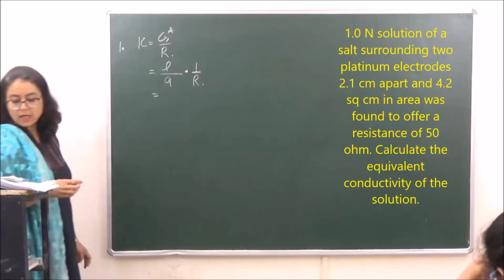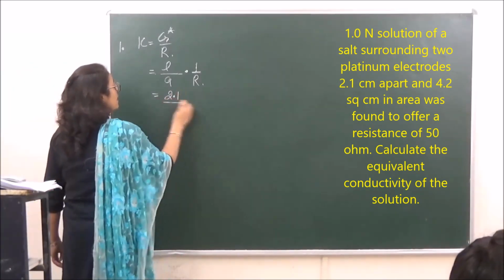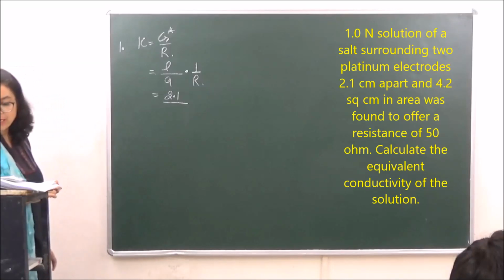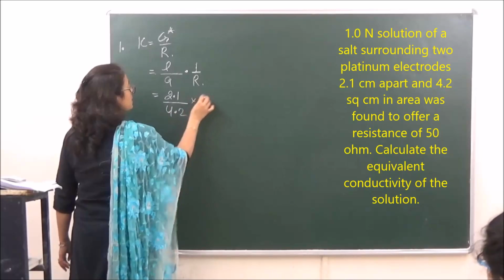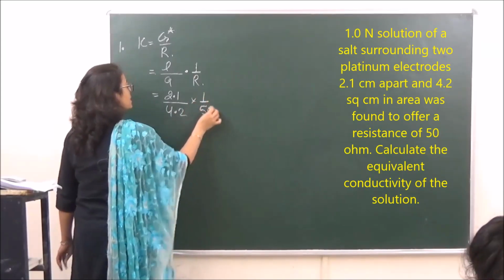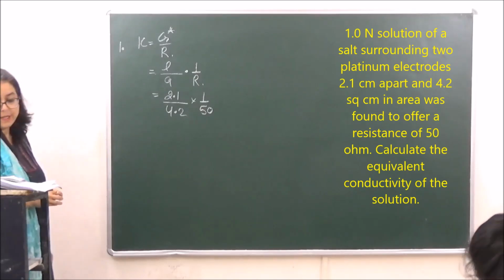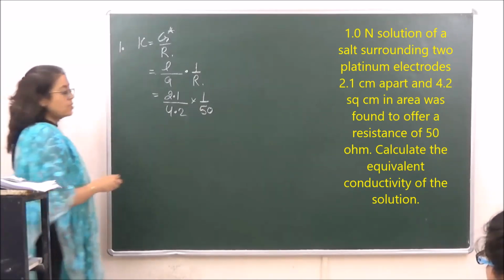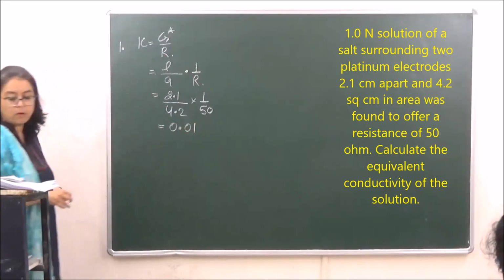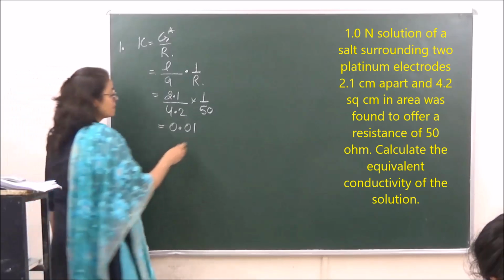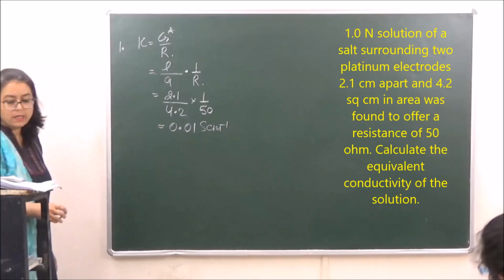The value of L given to us is 2.1 centimeter and the value of A given to us is 4.2 centimeter square, and the value of R given to us is 50 ohms, right? So kappa becomes equal to 0.01, and that is Siemens per centimeter. This is the unit.